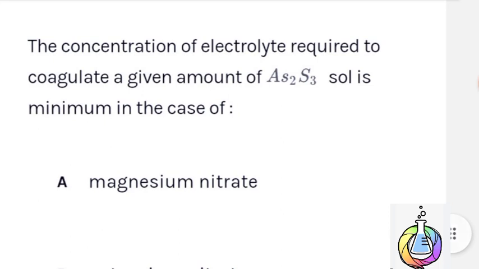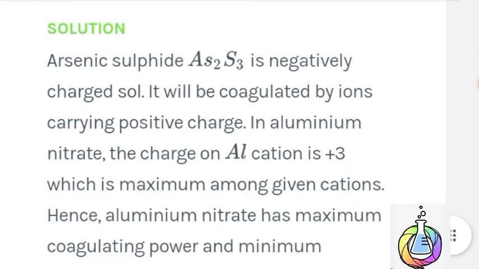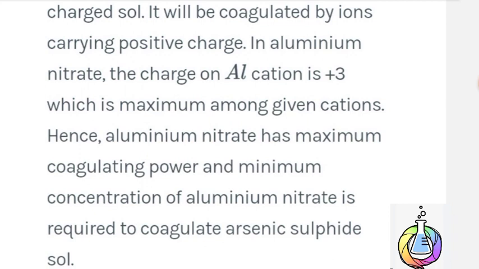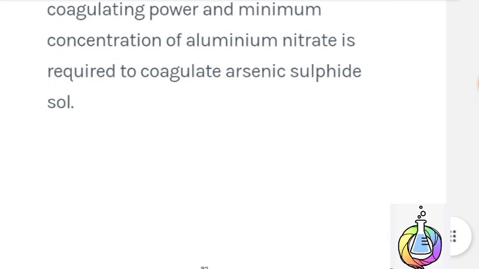Next question. The concentration of electrolyte required to coagulate a given amount of As2S3 sol is minimum in the case of aluminium nitrate. Option D is the correct answer. Arsenic sulfide As2S3 is a negatively charged sol. It will be coagulated by ions which carry positive charge. In aluminium nitrate, aluminium is in the +3 oxidation state, which is maximum among the given cations. Hence, aluminium nitrate has maximum coagulating power, and minimum concentration of aluminium nitrate is required to coagulate arsenic sulfide sol. Therefore, option D is the correct answer.